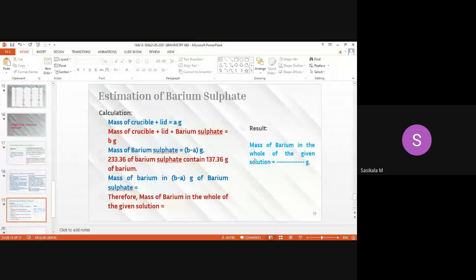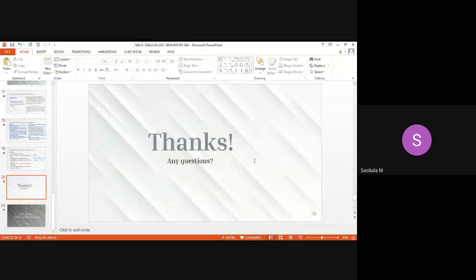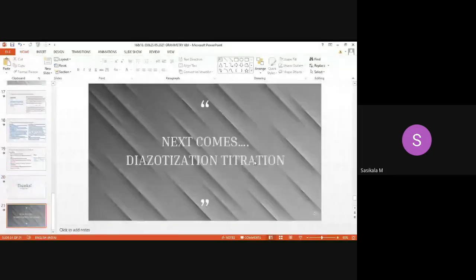So with this, gravimetric analysis gets over. In the next class, we'll be discussing diazotization titration. Next week, you will be seeing about diazotization titration. Is there any doubt in this?